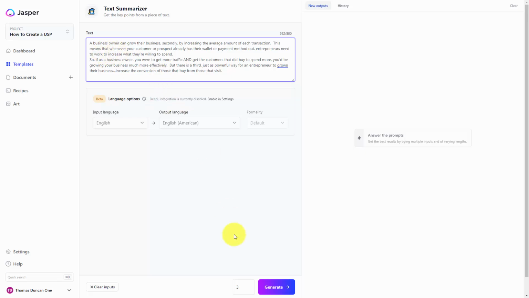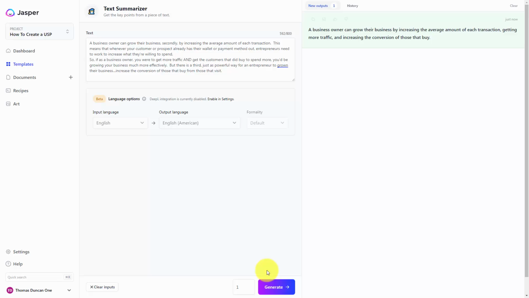We are now going to click Generate. And this time, we're only going to ask for one output. We're then going to click Generate. And what you'll notice here is that we now have a summary that we can use for a specific block of text, and we can do that for as much content as we are willing to paste into the text summarizer, unless we choose to use Boss Mode.